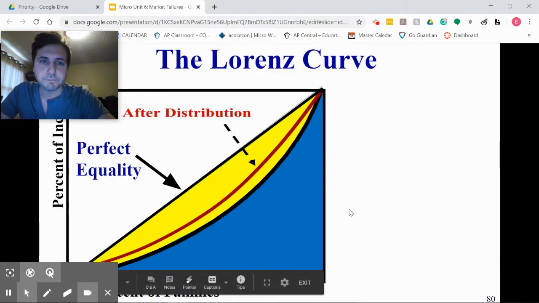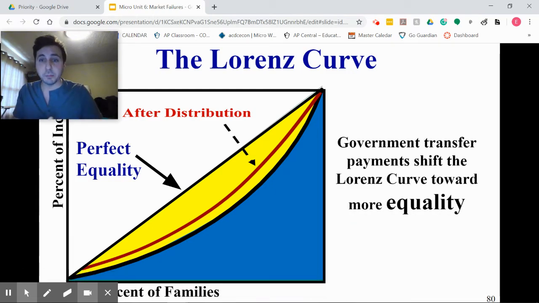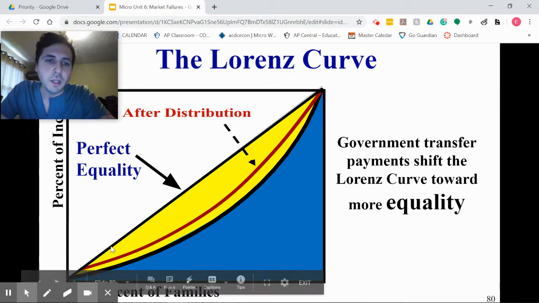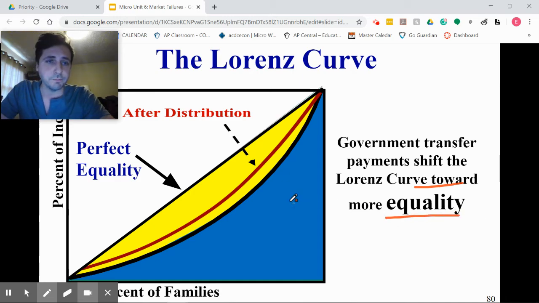All right, let's keep going. So what does the government do? The government comes up with transfer payment redistributions to try and get the banana to be a little bit smaller, to move that curve inwards towards that perfect equality, right? So that's the goal right there, shifting it inwards. So we do that through redistribution of income, moving towards equality. That's the goal, moving towards equality.